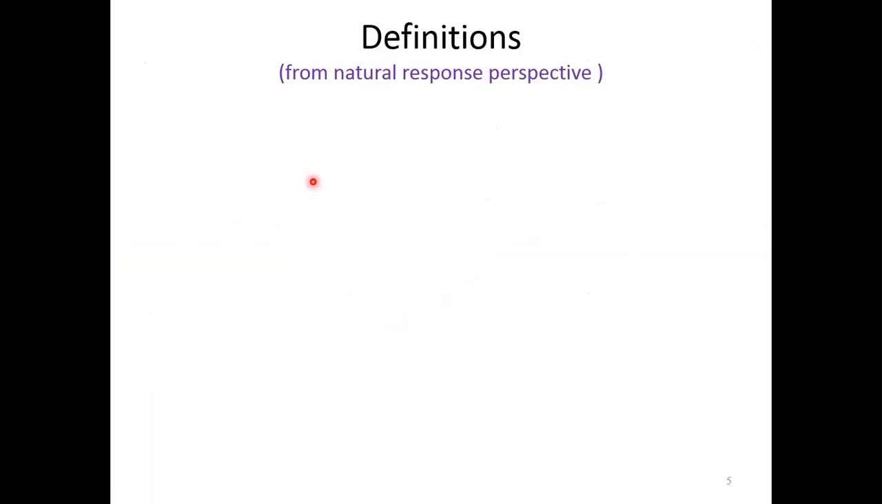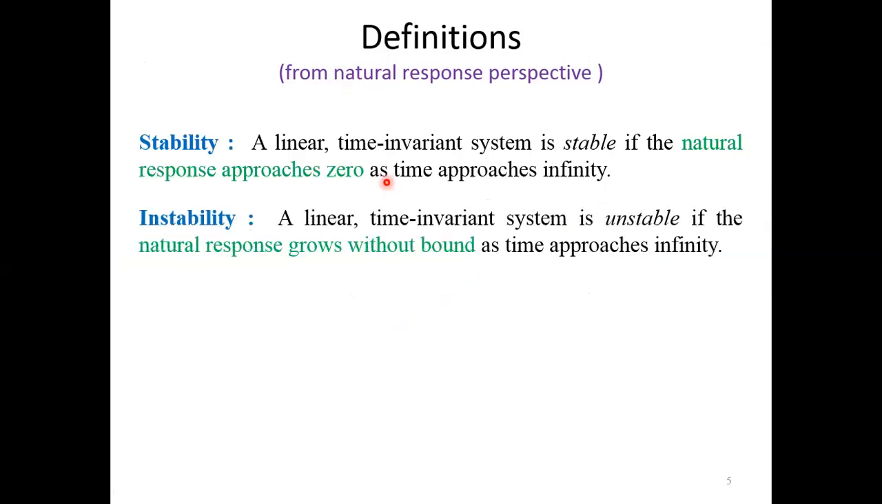First, we will discuss using only the natural response perspective, and then we'll discuss the total response. Stability can be defined as follows: a linear time invariant system is stable if the natural response approaches zero as time approaches infinity. Like in our previous example, the natural response was e raised to the power minus 5t. That means the response will equal zero as time approaches infinity.